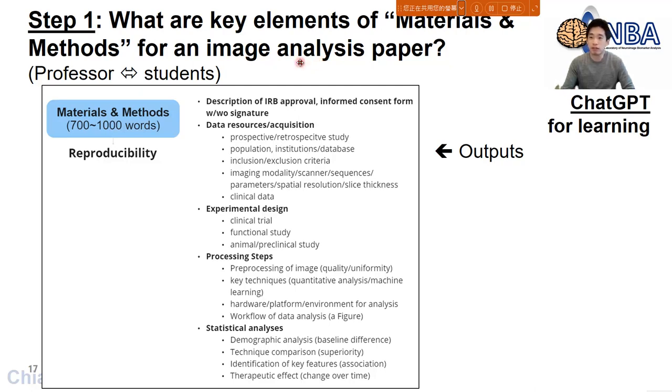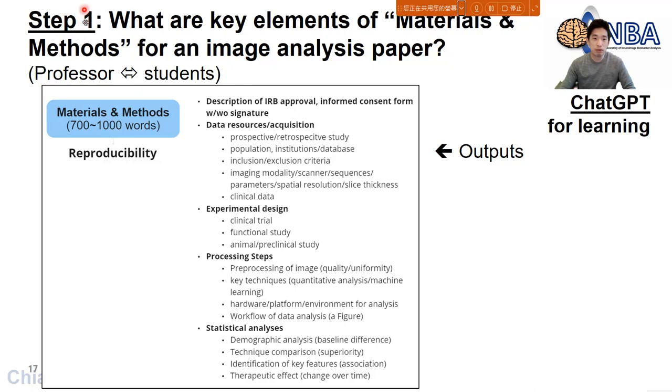So we see in a scientific paper, normally we will have several different parts or sections right there, including abstract, introduction, materials and methods, results, discussions, and also the conclusions followed by the references anyway. But now you can see I'm going to simply focus on one of the sections, materials and methods right here. So you can see in step number 1, I actually separated this learning journey into 4 steps. So let us just take a look at step number 1 right here.